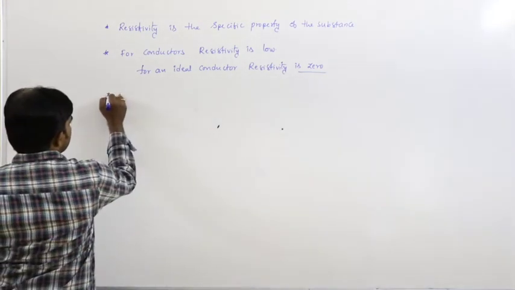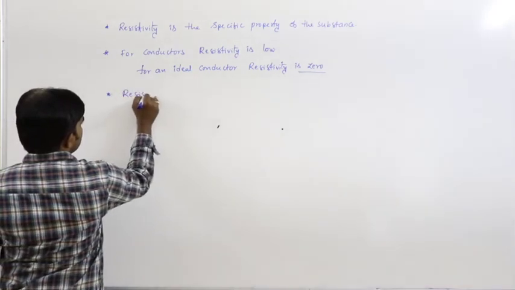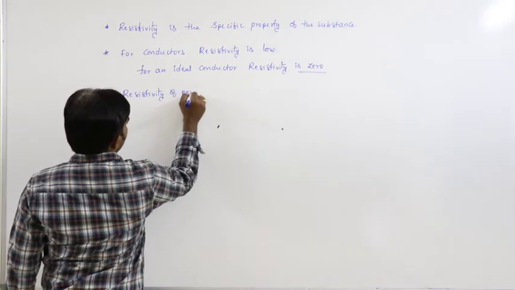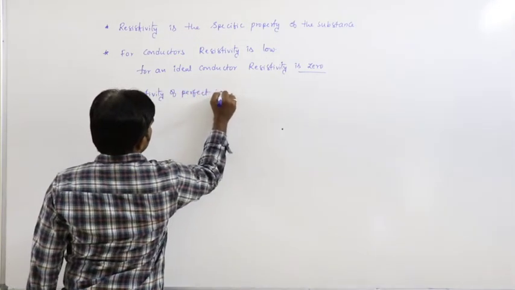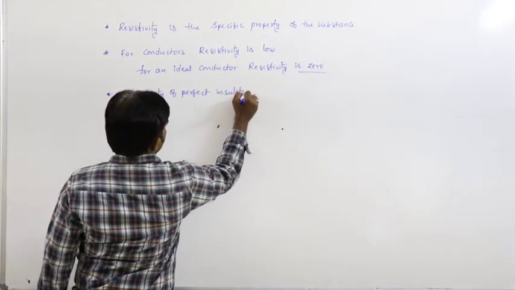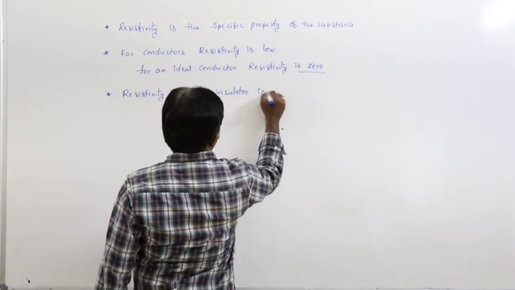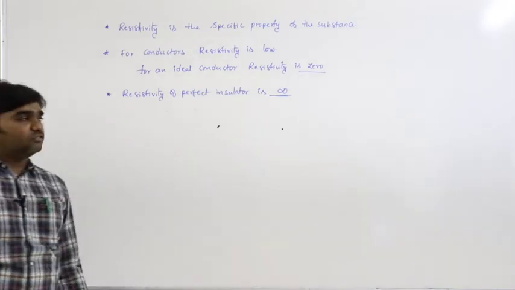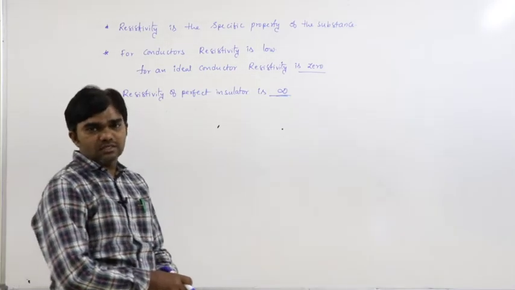And the resistivity of a perfect insulator is infinity.